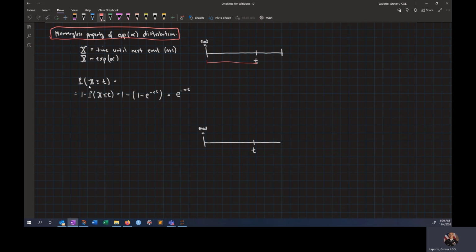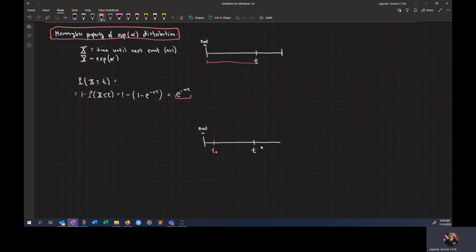If I were trying to find that, it would be the probability that X is greater than or equal to t. Remember those rules of probability where I can flip it, one minus, make the greater than a less than, and we find that it's just e to the negative alpha t. So what we'll say next is that we have a little bit more information. Let's add it to this timeline. Let's say we know for a fact that the event hasn't occurred by t naught, but we're still interested in that same amount of time.